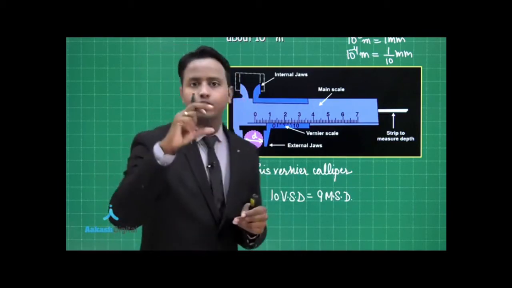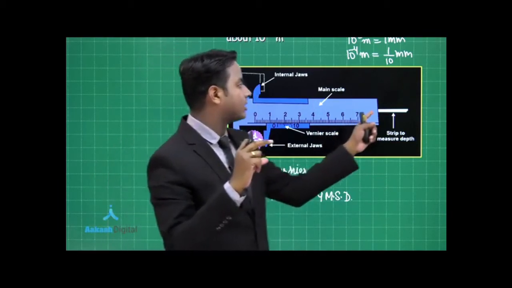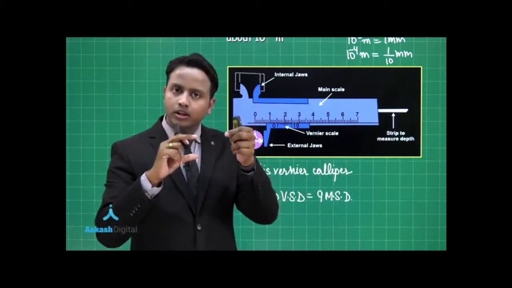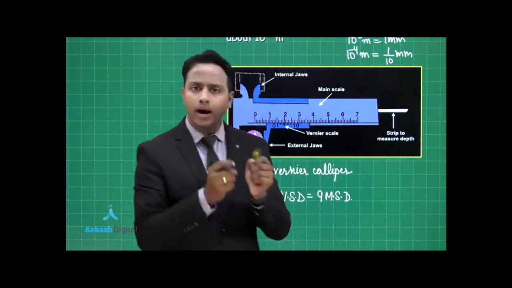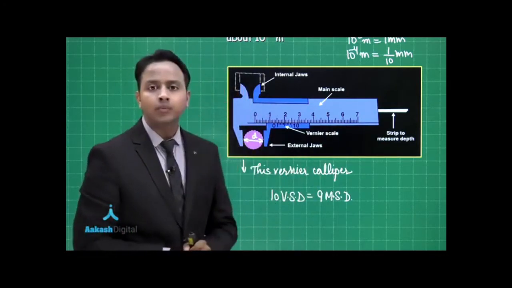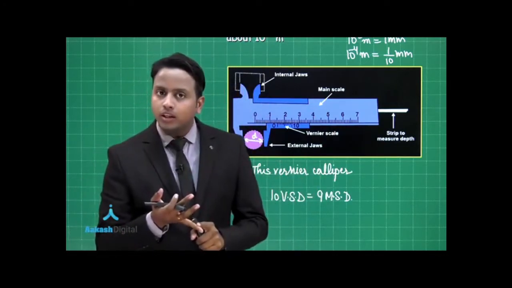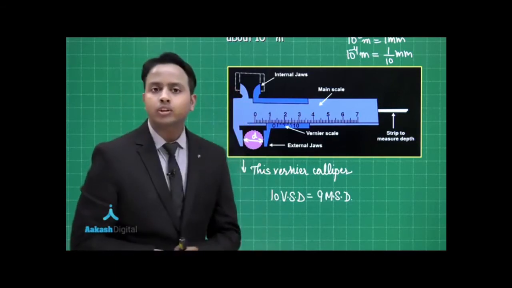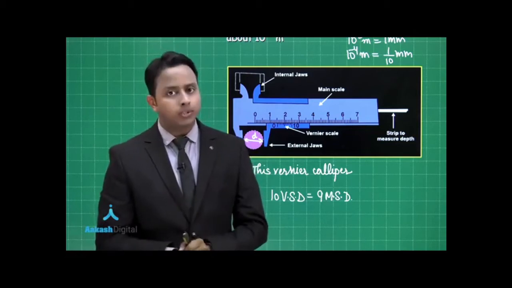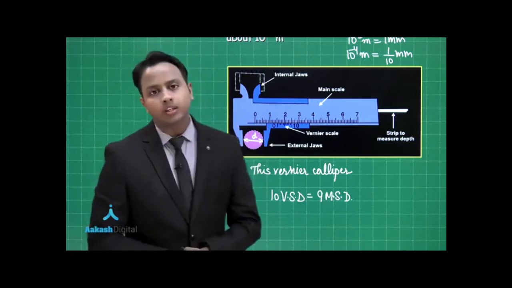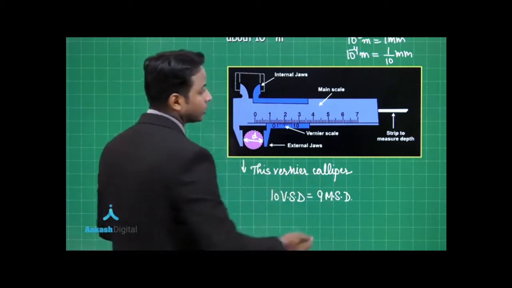Now the third category is the depth of a container. Let's suppose I have a small cylinder. I insert this strip into that container and up to the edge I need to keep this length by adjustment of the vernier scale. So the depth of a container can be measured, the inner diameter can also be measured, and also the external diameter of an object can be measured using the vernier scale. I hope this is very clear to you.